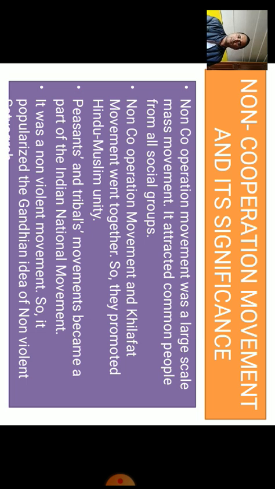So far, the moderates were the group of people who followed the Gandhian principle, the idea of satyagraha. What the moderates did for the attainment of independence and what ideas they adopted, we have discussed. Now there was another group of people who were also fighting for the independence of the country. They were called extremists. Their idea was a bit different.